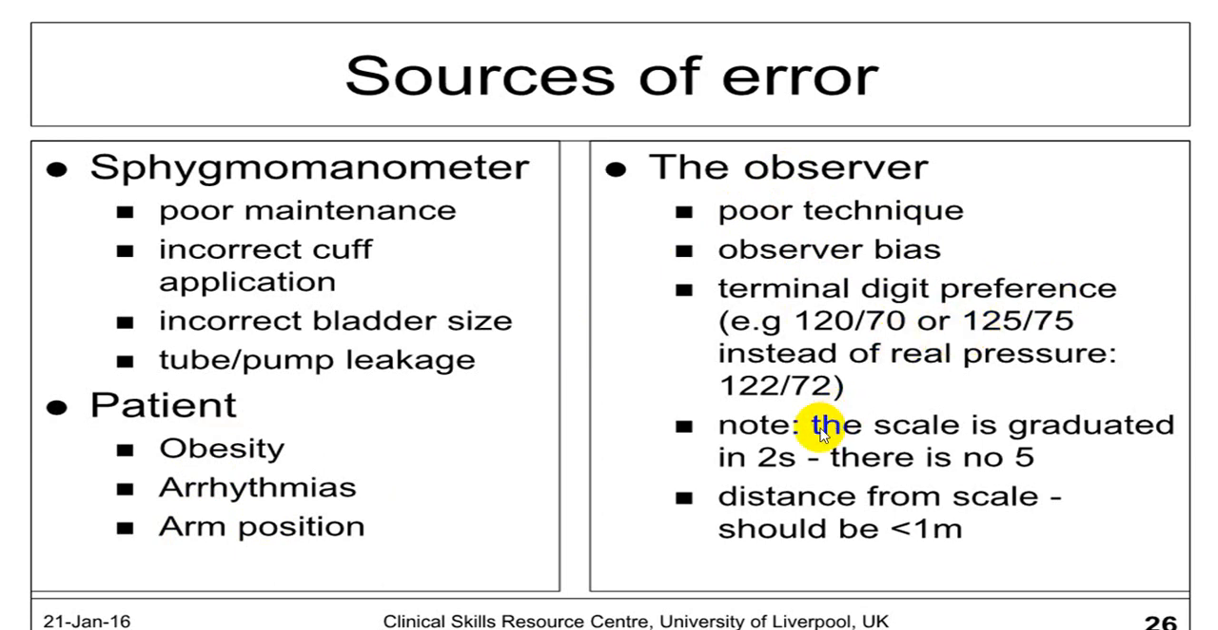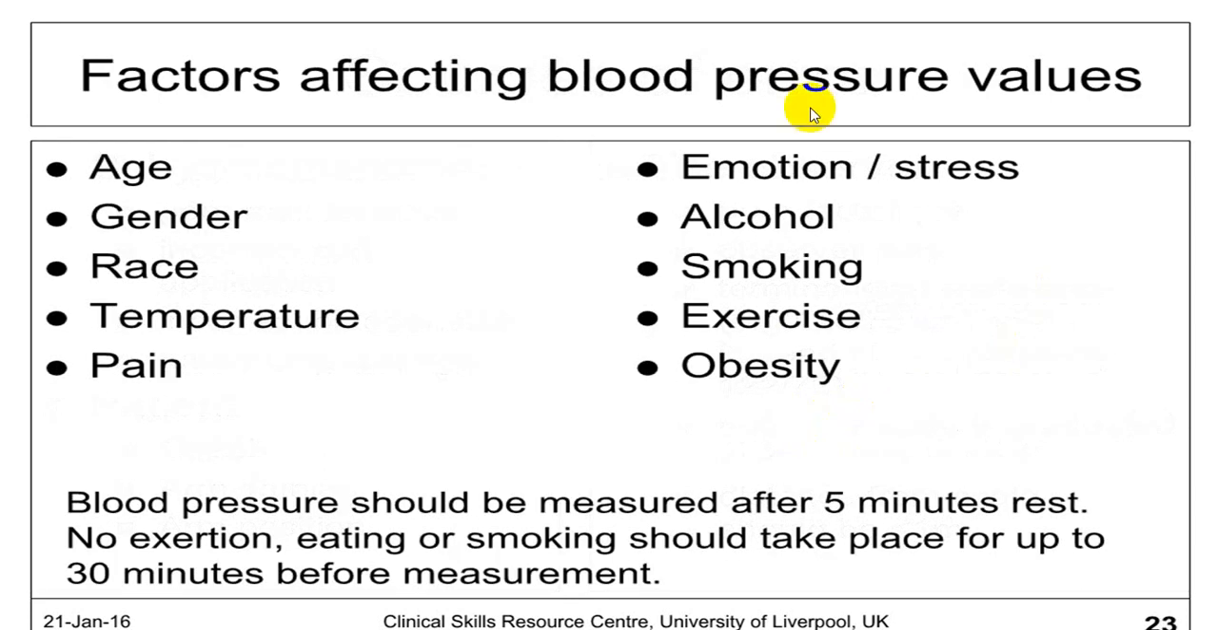If you lower the BP cuff very fast and the distance between the two scale marks is more, then also it gives you a false reading. There are a good number of factors which affect the blood pressure. We already mentioned before: age, gender, race, temperature, pain, emotion, alcohol, smoking, exercise, obesity, etc. All these factors should be considered before labeling a person as hypertensive or hypotensive.